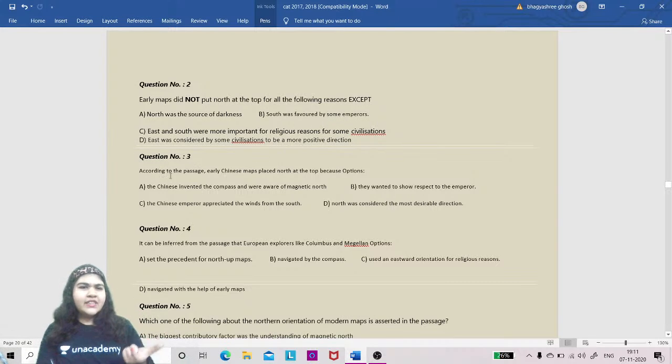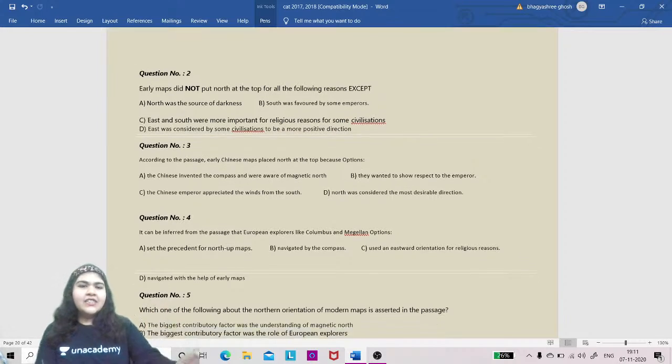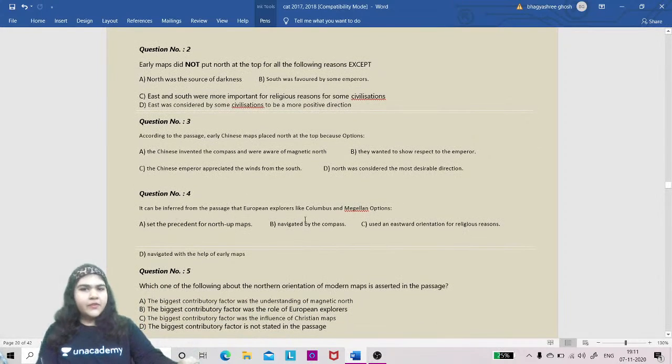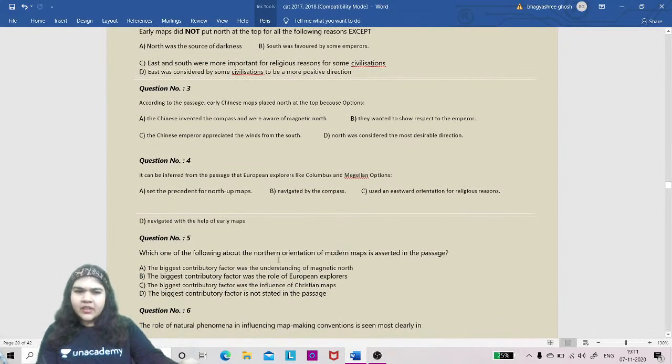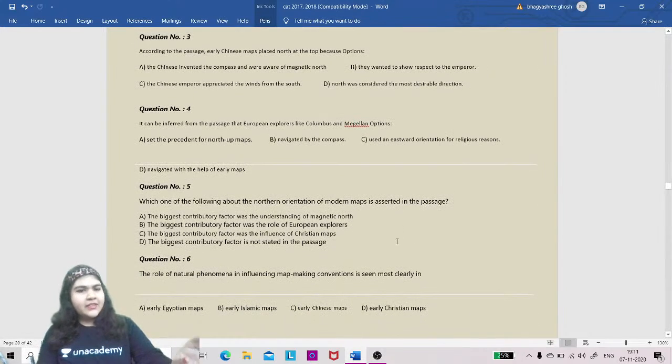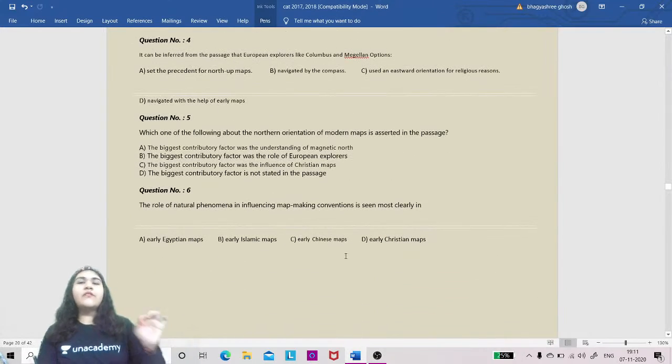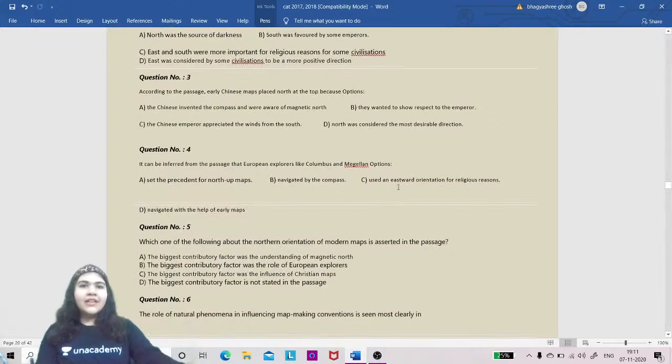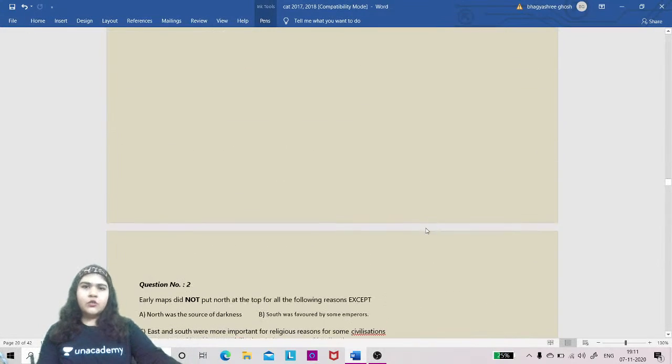And this one, question 3, according to the passage, early Chinese map essay, what can be inferred from the passage about the northern orientation modern map asserted? Here is the 6-question paragraph. So one with 6 questions, and if we see the question, it is quite easy if we read the RC also.